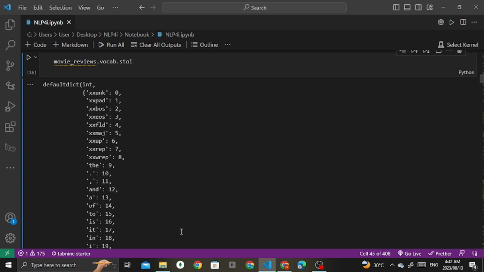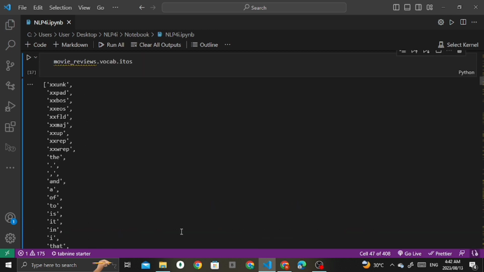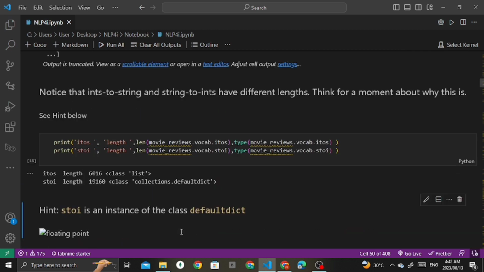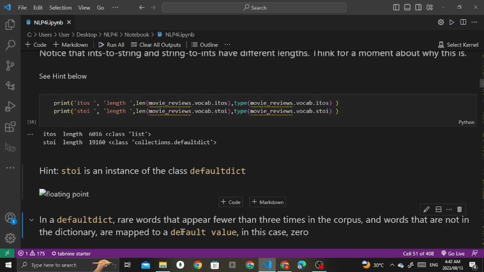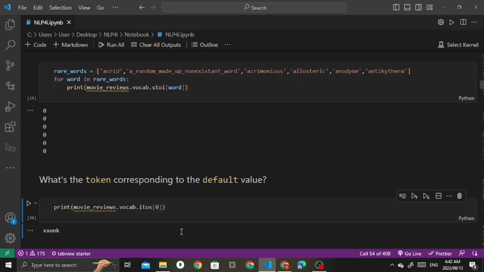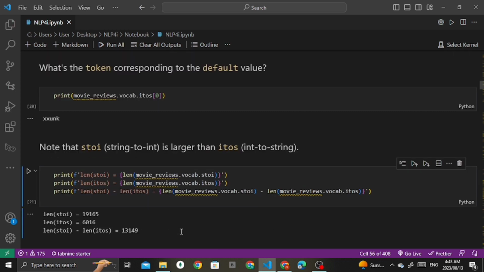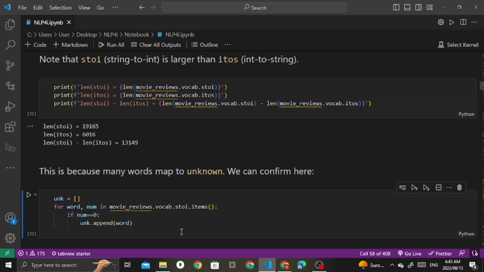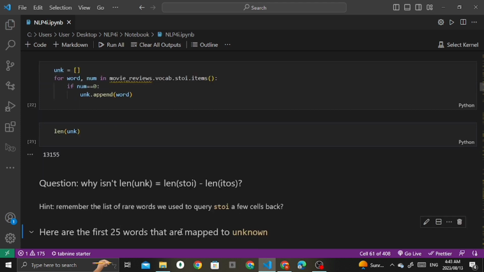Then I got some really good queries about this NLP topic. You can see what the token corresponding to the default value is. I would really recommend that you review these questions after the class. It's really important because these are really good queries.